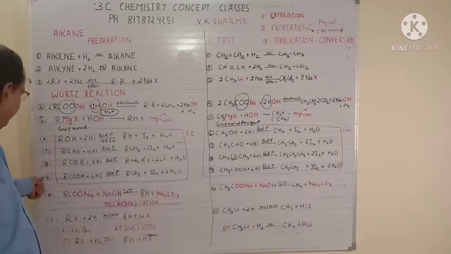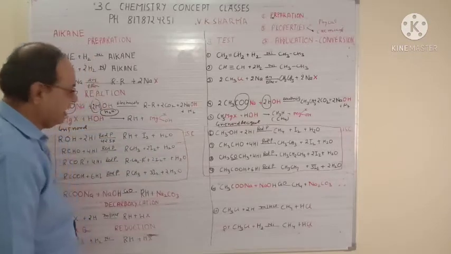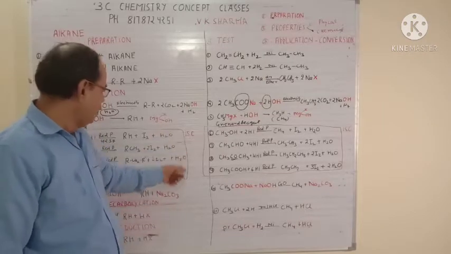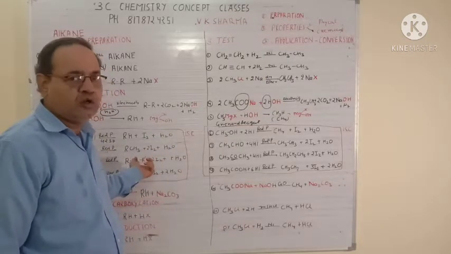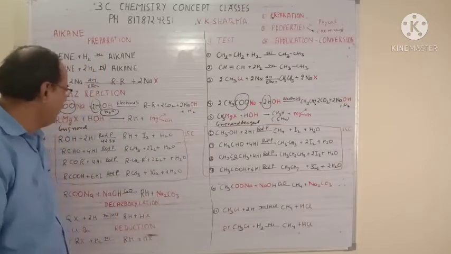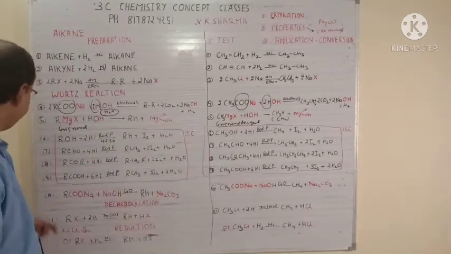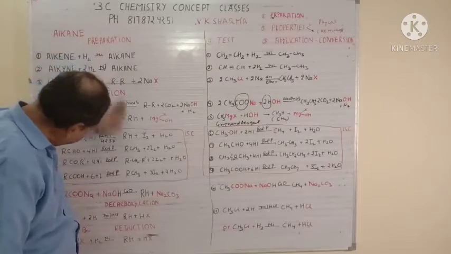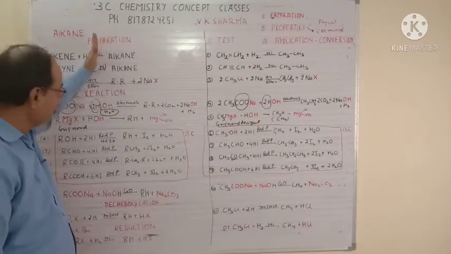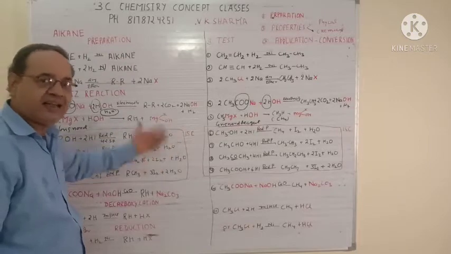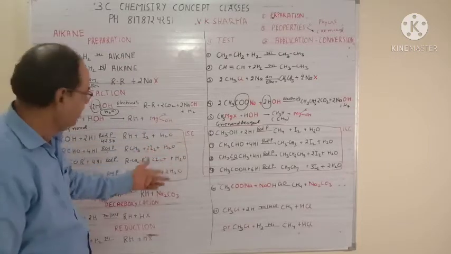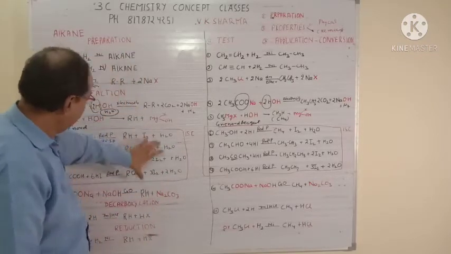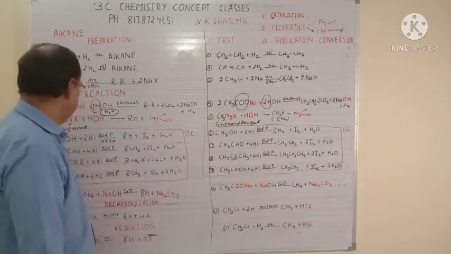Now these reactions which I am keeping in the boxes are only for the ISC board. The rest of the reactions are in CBSE or state boards. This is only for ISC. You don't have to include this in your CBSE syllabus. Please just keep it in mind. I will keep on reminding you. So all boxes are for the ISC board. For ISC people, these reactions are extra. The other reactions are there in the CBSE course, but there are certain reactions which are extra in ISC board, which are not in CBSE board. So for CBSE syllabus, all are reactions for ISC board, and for CBSE only the eliminated ones, the rest are CBSE.